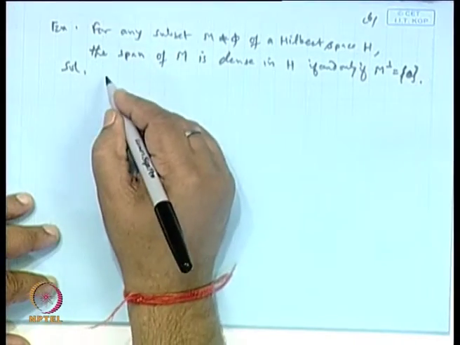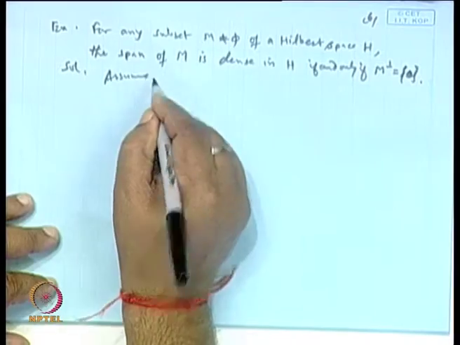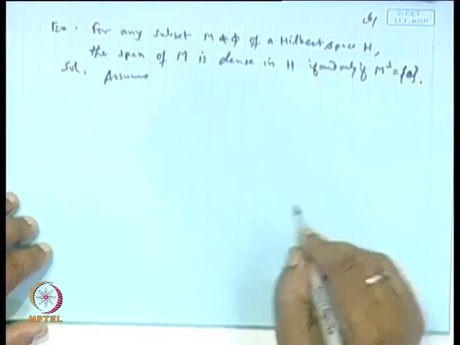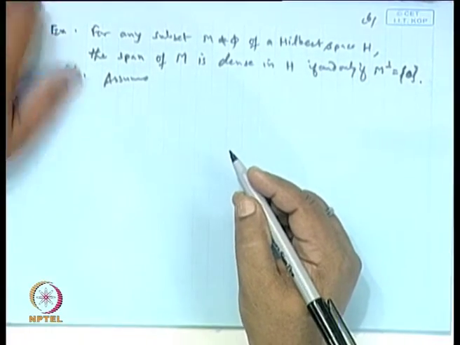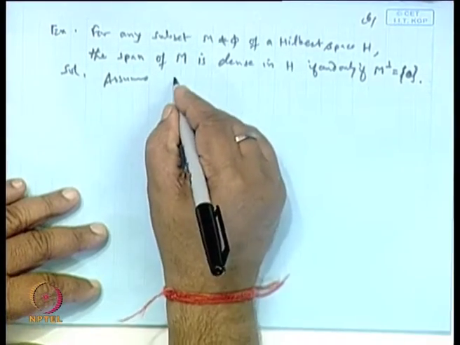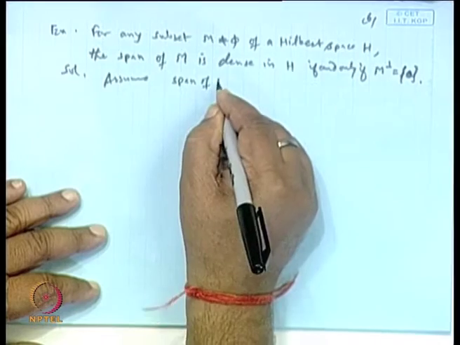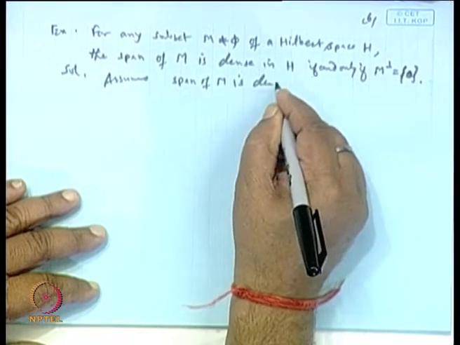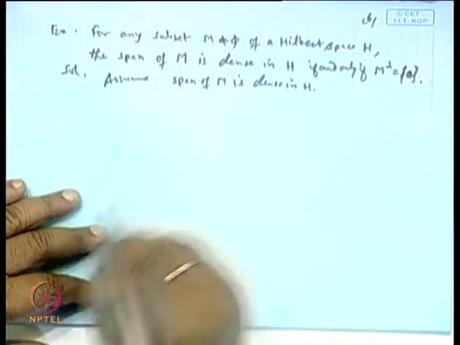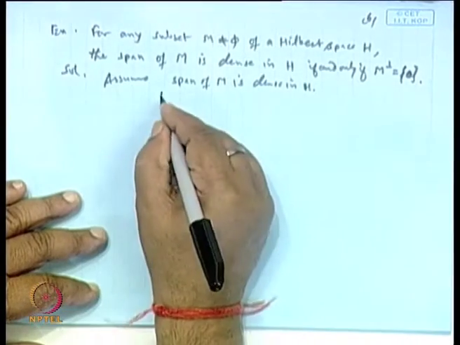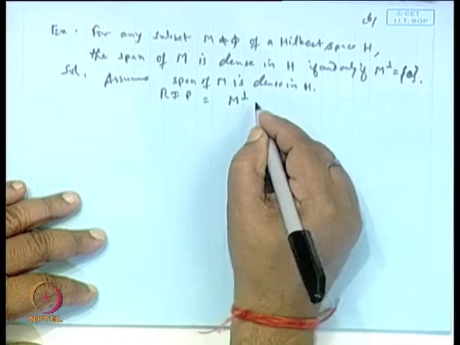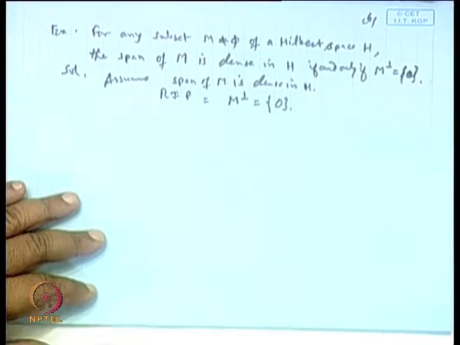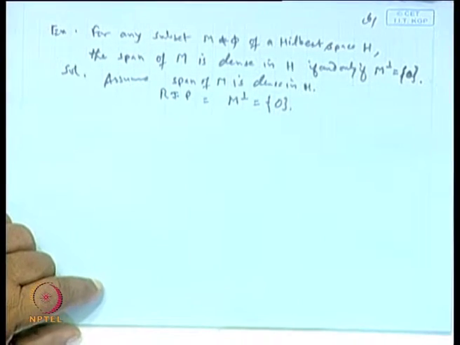So, first assume that the span of M is dense in H. This is what is required: to prove that the orthogonal complement of M is 0. Okay.